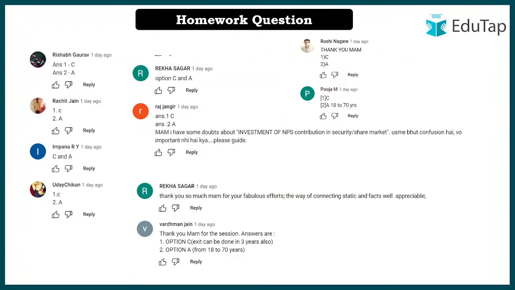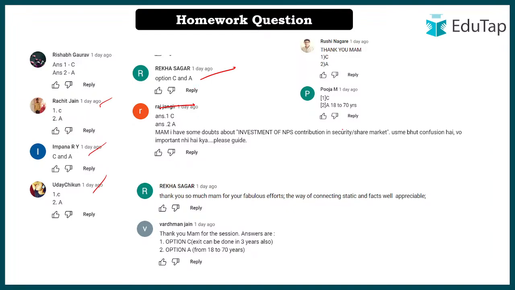Okay, these are the toppers of the last session. Rishabh saying the right answer, Rachit saying the right answer. Then we have Impana saying the right answer. We have Uday saying the right answer. Then we had Rekha saying the right answer. Raj Jagir said the right answer.